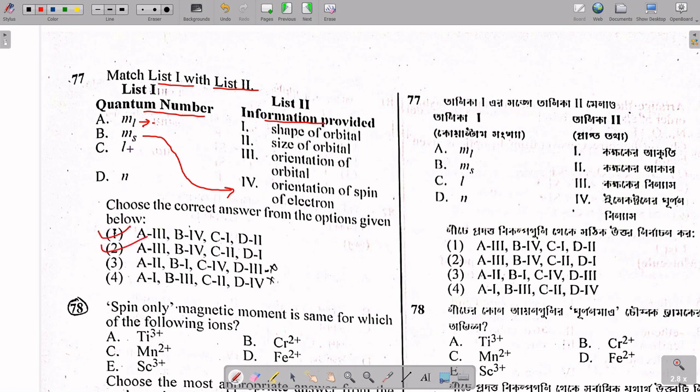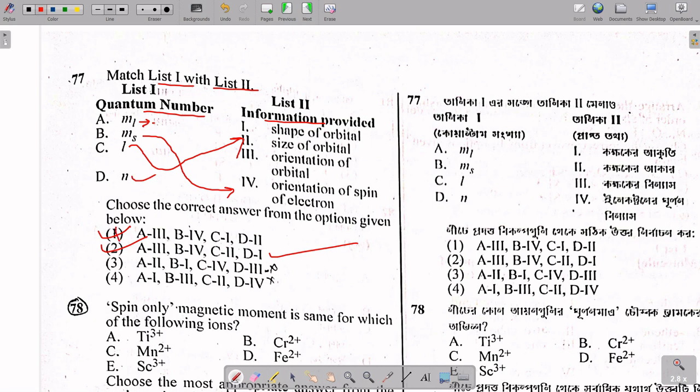Let's move to l. l is the orbital quantum number or azimuthal quantum number. So it is the size of the orbital. Sorry, c is 2. c is 2 in option 2. So option 2 is the answer and option 1 is not the answer.